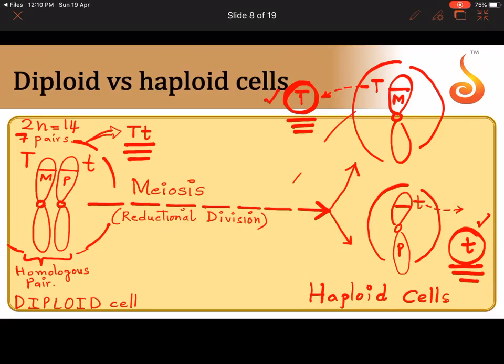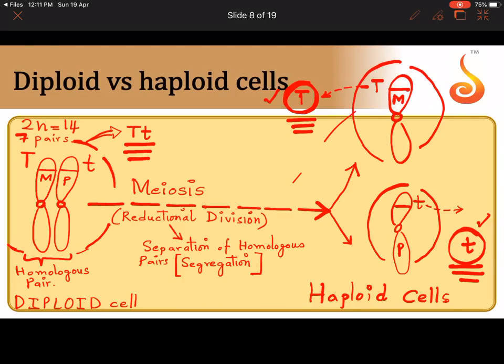Let me write here for you. So during meiosis, separation of homologous pairs. There is a word which we use for this. It is called segregation.